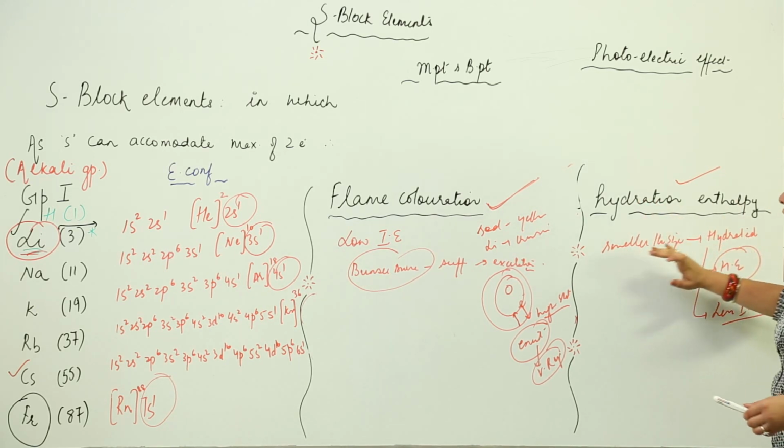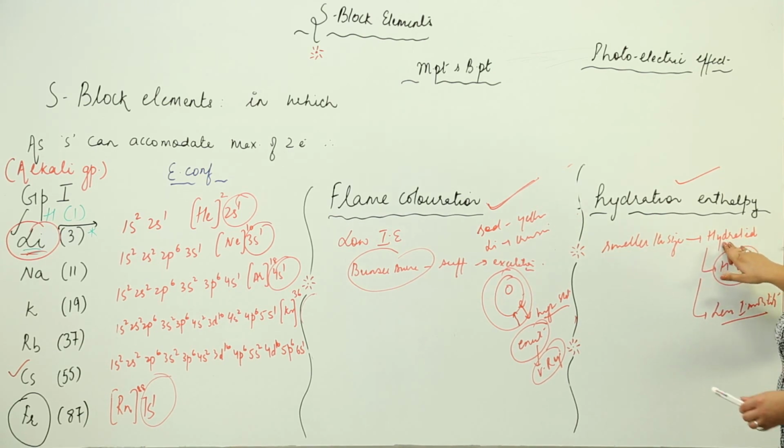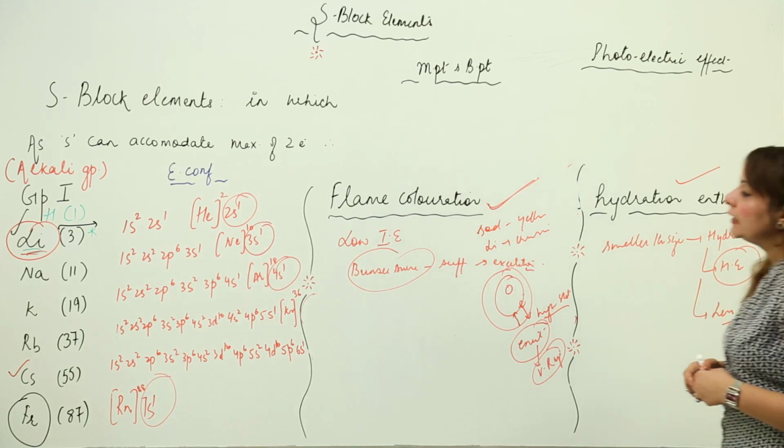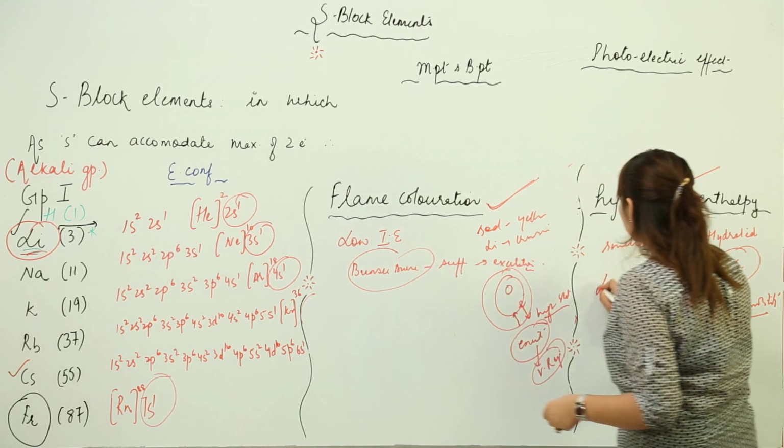So it depends on the size. Smaller the size, the more it is hydrated. More hydrated means more, strong bonding, that means more hydration energy. More hydration energy means that the ion is bound in a strong manner, so the ion possesses less mobility. So in the alkali metals we have seen that lithium is the smallest of all.